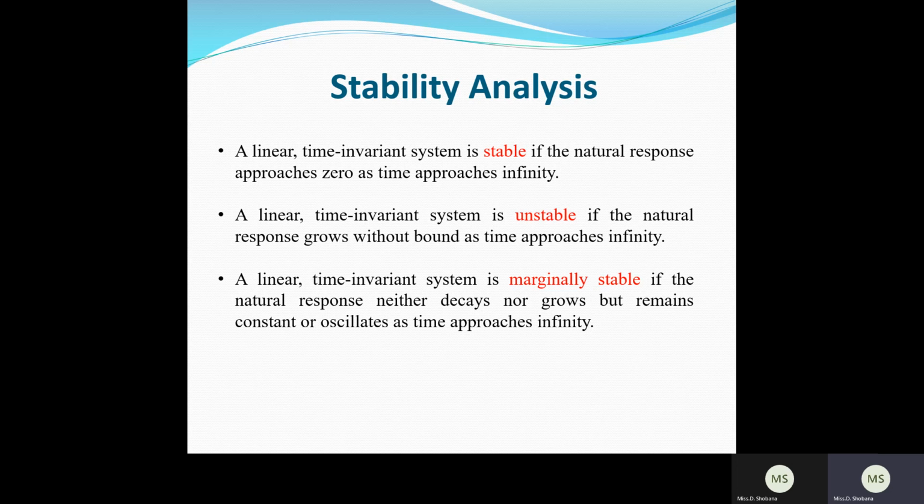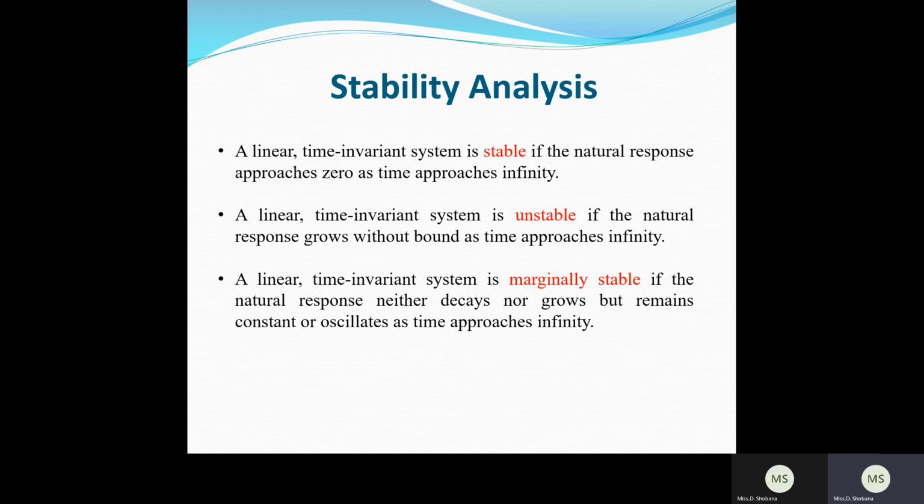So for today's class, we start with the stability analysis of the system. Here we should understand what is meant by stability of the system. We already know what is meant by a system. So whether the system is stable or not, we have to analyze. That is nothing but the stability of the system.